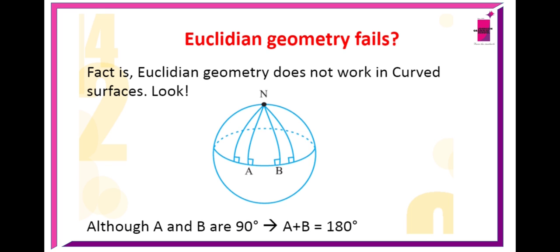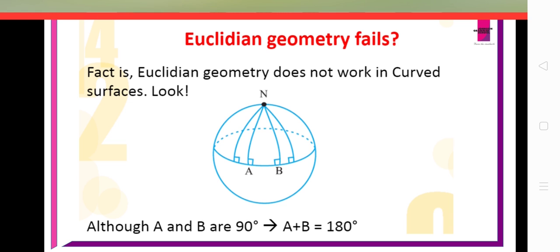You can see angle A plus angle B equals 180 degrees even though the lines are intersecting at N. But basically we are in a spherical geometry, but when we are using geometry, most of the time we take a plane surface only. That is the reason we mostly use Euclidean geometry compared to others.